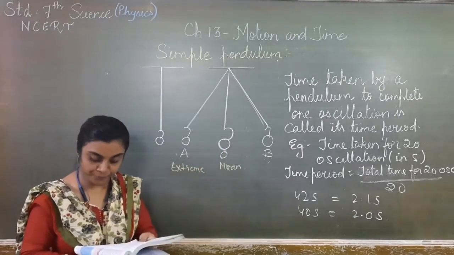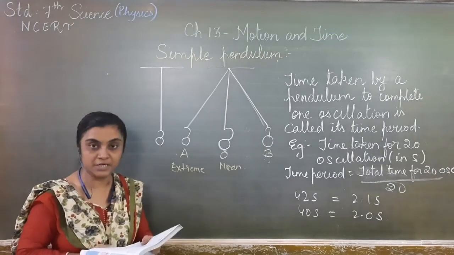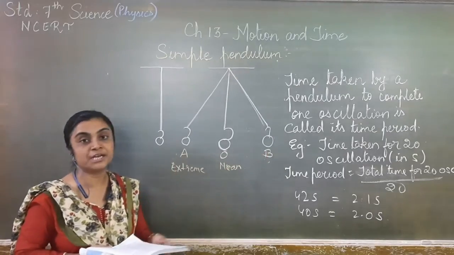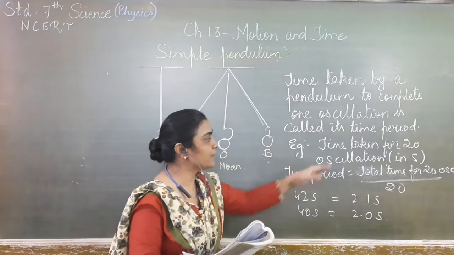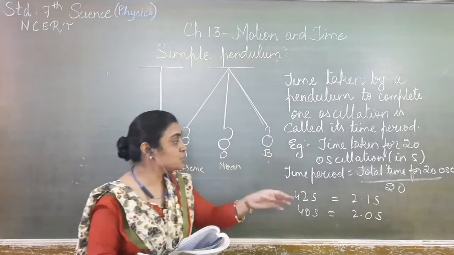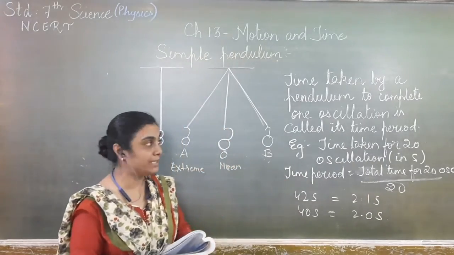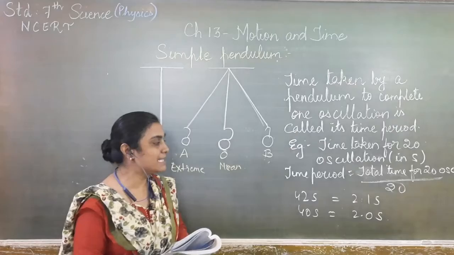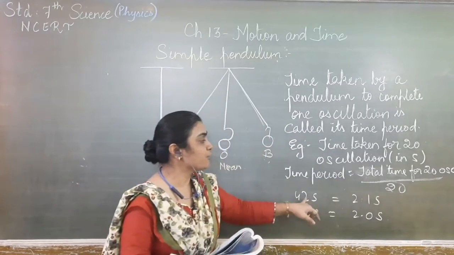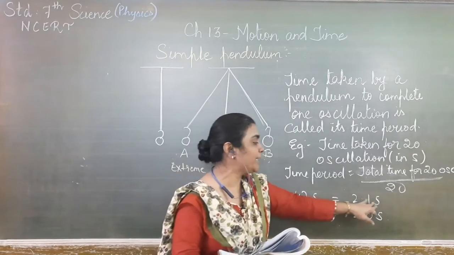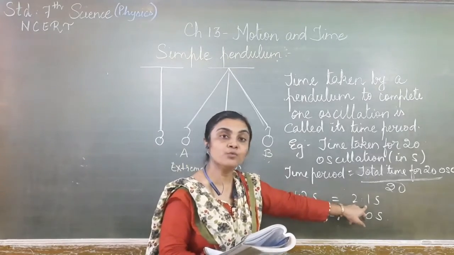So it starts its to and fro motion. Now let us measure the time taken by the pendulum to complete 20 oscillations. You have to note down 20 oscillations and measure the time. So the formula: time period is equal to the total time for 20 oscillations upon 20. The length of the string is 100 centimeter, or 1 meter. If you place these values, 42 upon 20, it will be 2.1 second. So one oscillation takes 2.1 second.